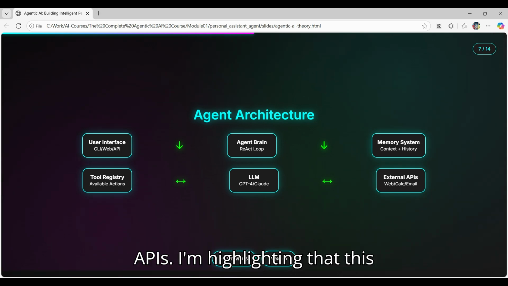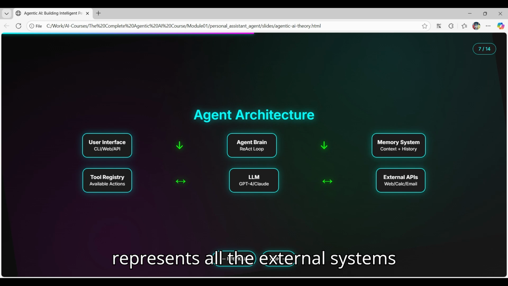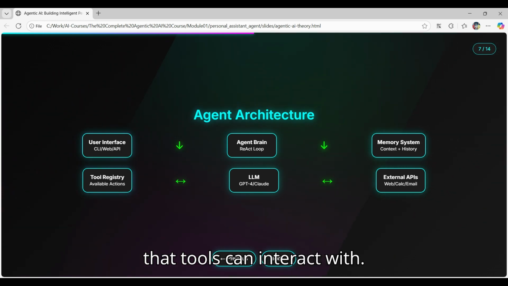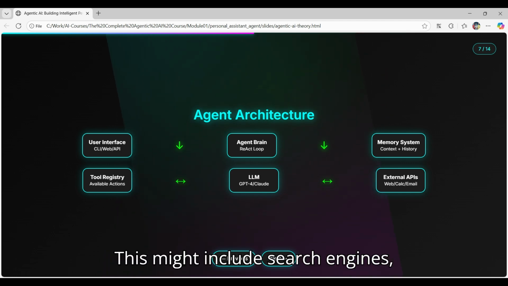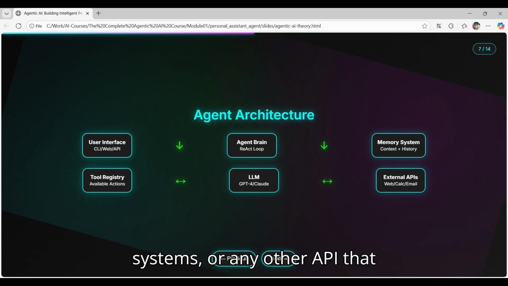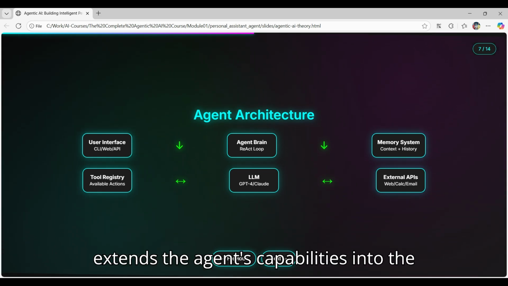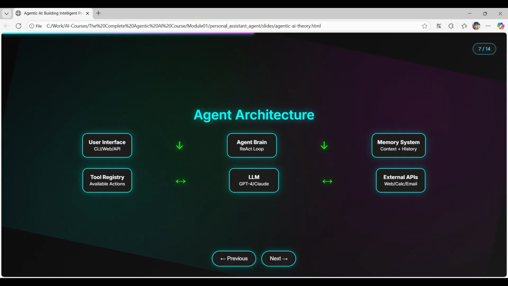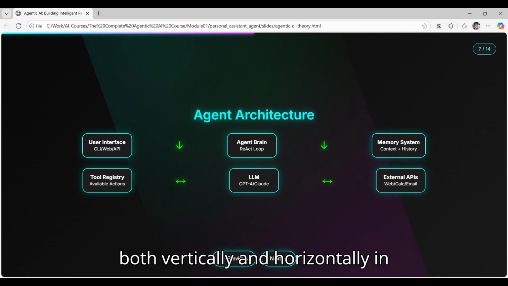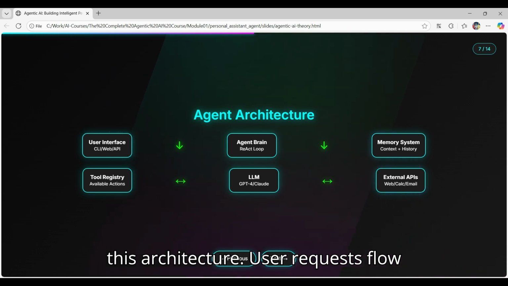Third, external APIs. I am highlighting that this represents all the external systems that tools can interact with. This might include search engines, databases, email services, calendar systems, or any other API that extends the agent's capabilities into the real world. I am explaining that information flows both vertically and horizontally in this architecture.